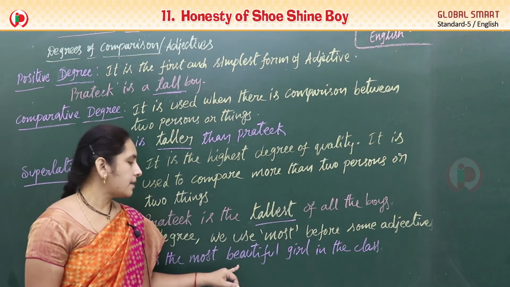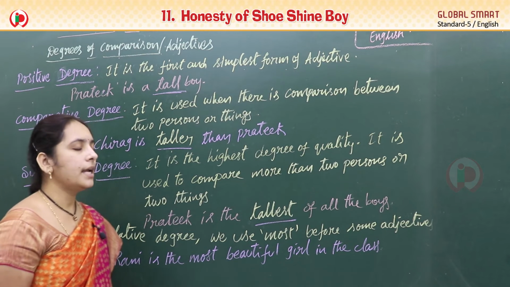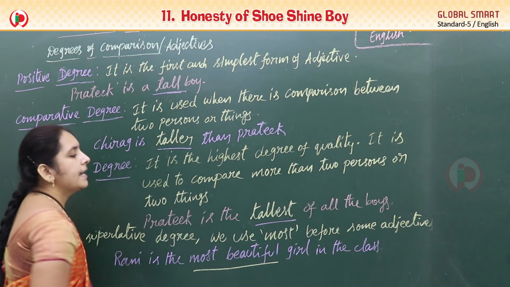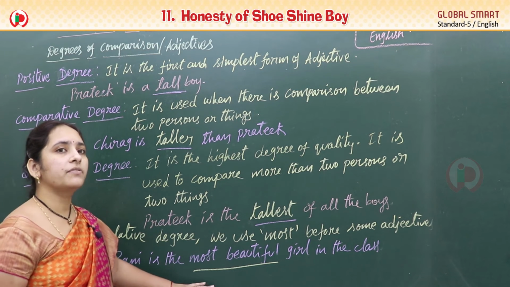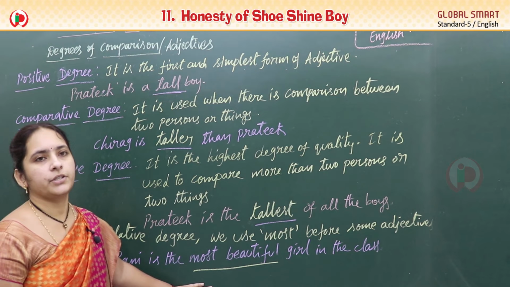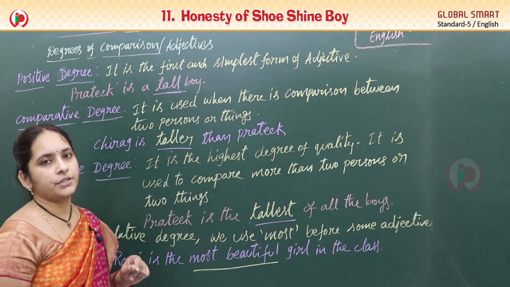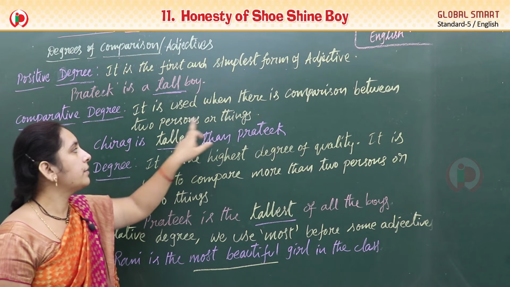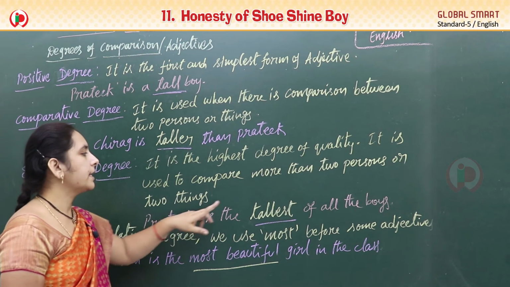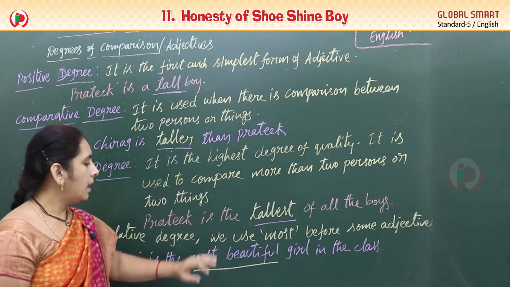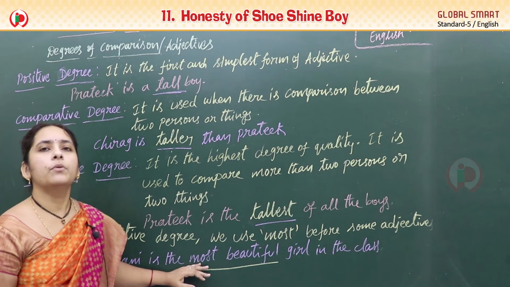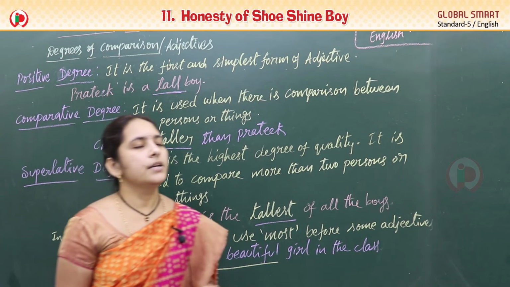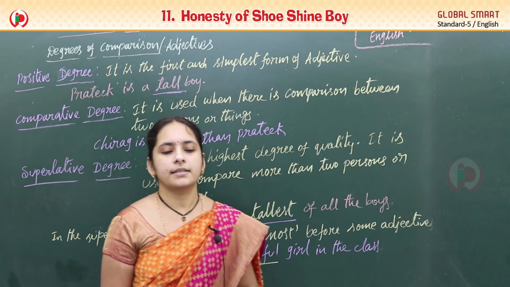So here, most beautiful is the superlative form of the adjective. So simple form tall, comparative degree taller, superlative degree tallest. And some words we get with more and most in the comparative and superlative forms. So let's do some examples on this.